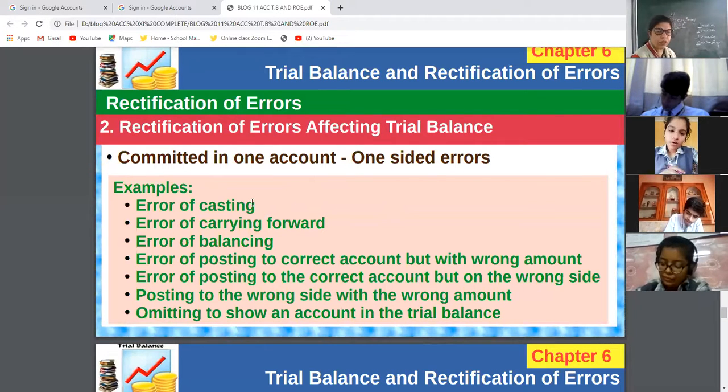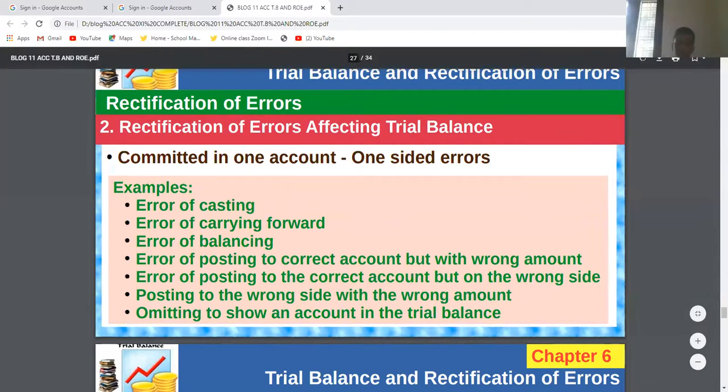Errors of casting, errors of carry forward, errors of balancing, error of posting to correct account but wrong amount, correct account but wrong side, wrong account, wrong amount.